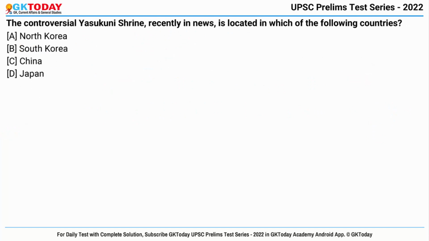Coming to the last question, the controversial Yasukuni Shrine recently in news is located in which of the following countries? First of all, this shrine is a Japanese shrine in Tokyo, which was built in memory of those who died in the wars between 1867 and 1951 while serving the Emperor of Japan.